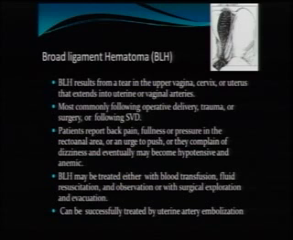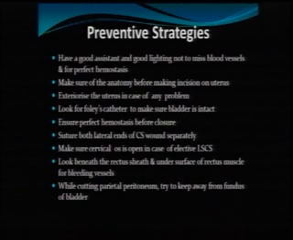And broad ligament hematoma is again rare but sometimes seen. The tear occurs in the upper vagina or cervix, most commonly after operative delivery trauma or even spontaneous vaginal delivery. It can resolve by itself with blood transfusion and resuscitation, but surgical exploration can also be done. But uterine artery embolization is another method by which you could control this broad ligament hematoma.